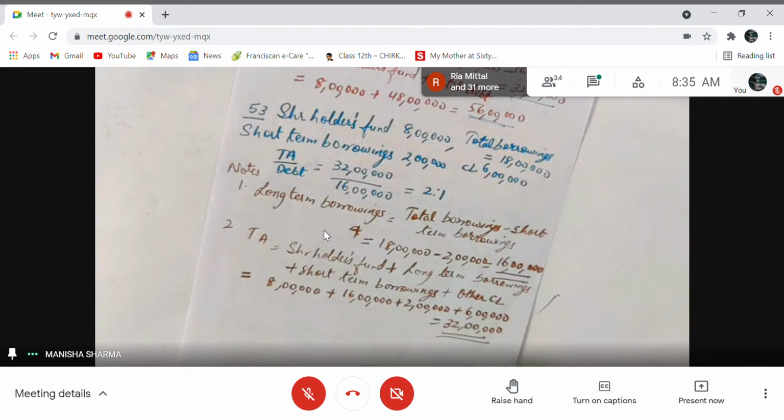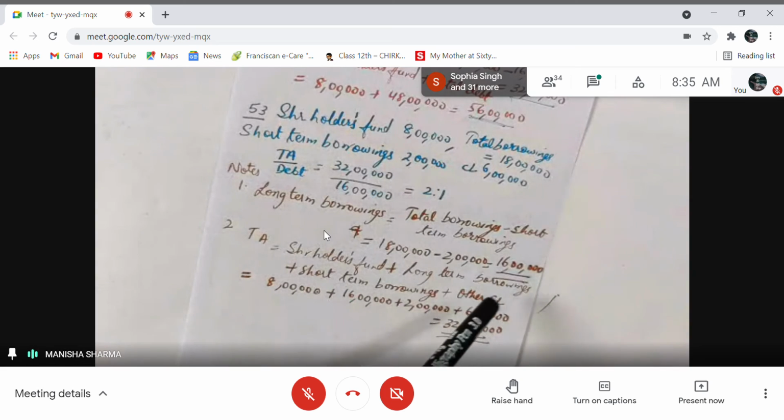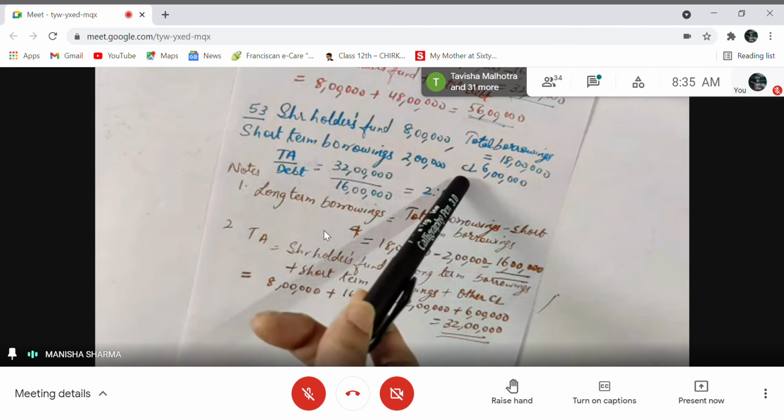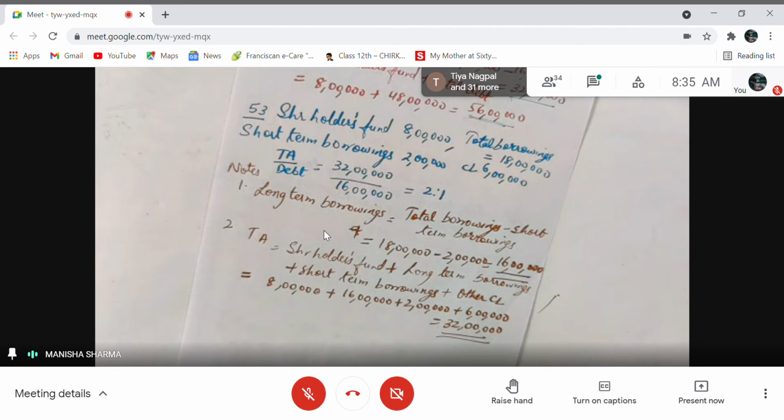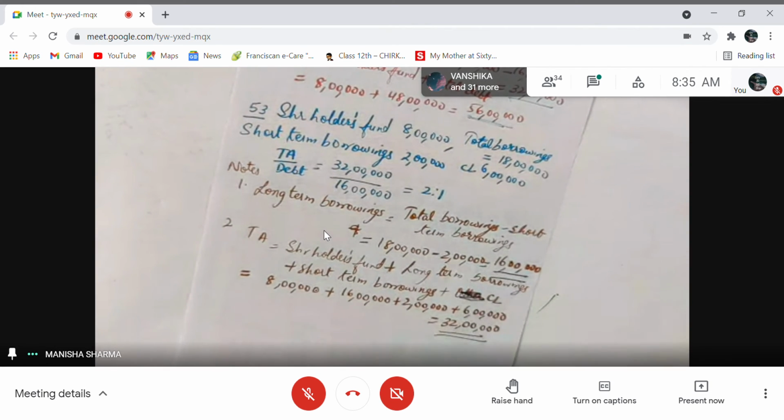So you can take those items. Fine. I have shareholders fund, and short-term plus long-term or total borrowings you can take. Short-term, long-term don't take separately. We already have total borrowings plus current liability. It's not other current liability, it's current liability only, right? Giving you current liability, which is 6 lakhs, right? So you add them all, you get 32 lakhs.